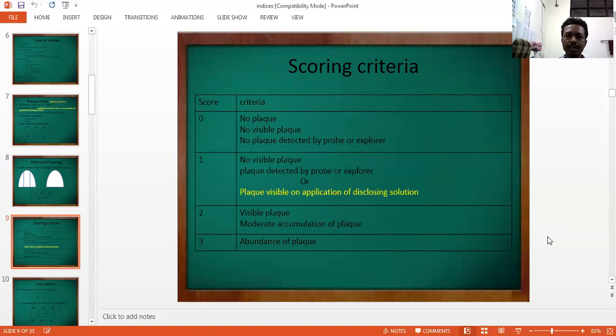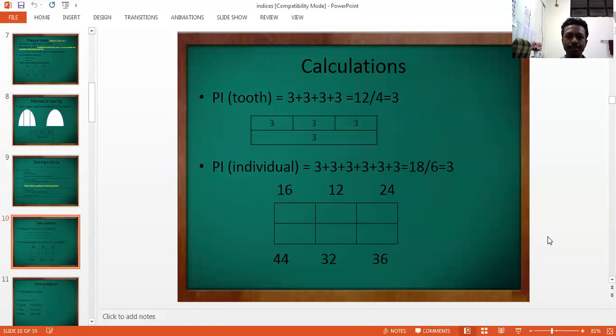Score 1 is no visible plaque, but plaque is detected with the explorer tip, or plaque visible on application of disclosing solution, but nowadays disclosing solution is not used in this index. Score 2 is visible plaque, that means directly visible, and there is moderate accumulation of plaque, and score 3 is abundance of plaque.